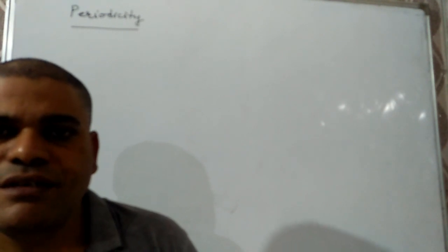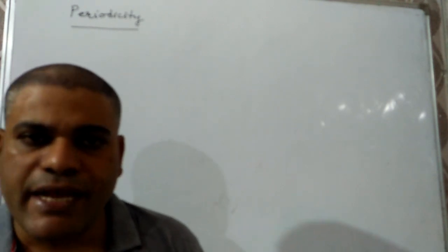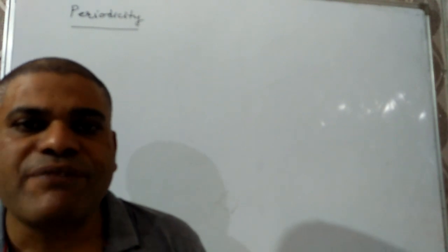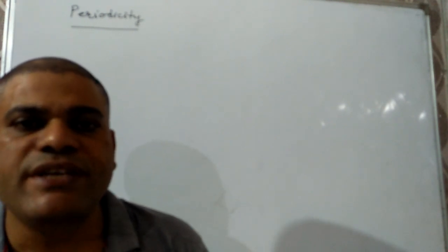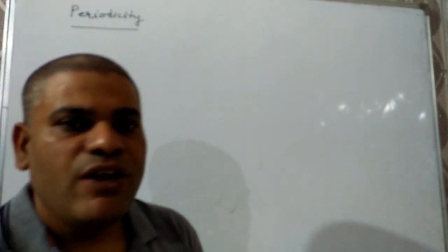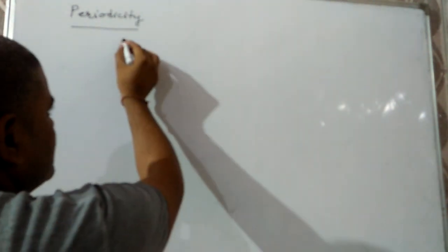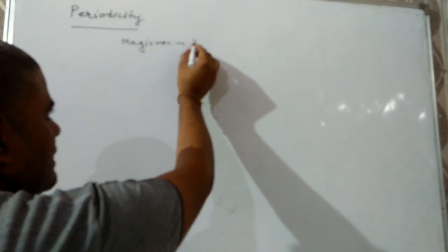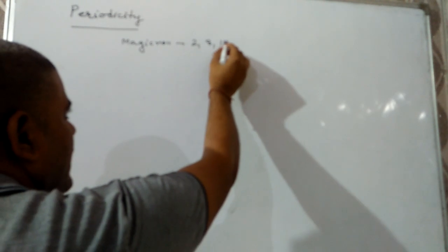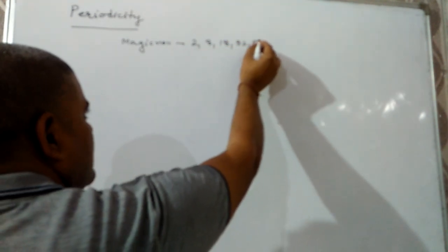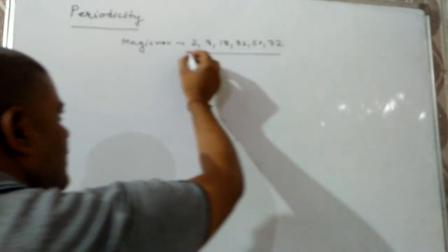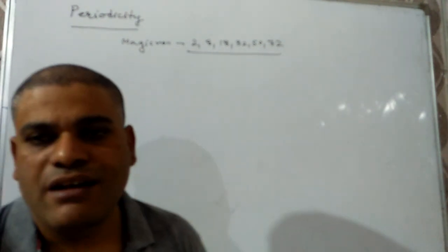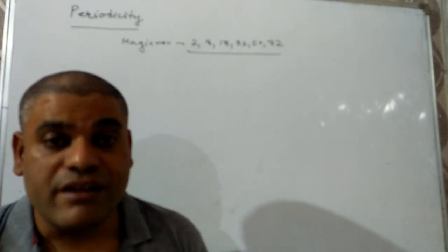Periodicity means the repetition of elements with similar property after a certain interval. And this periodicity will occur after the magic numbers. Question may be there, what are magic numbers? These are 2, 8, 18, 32, 50, 72. After this interval, the elements with similar property will repeat.